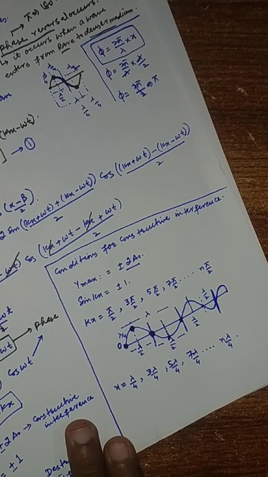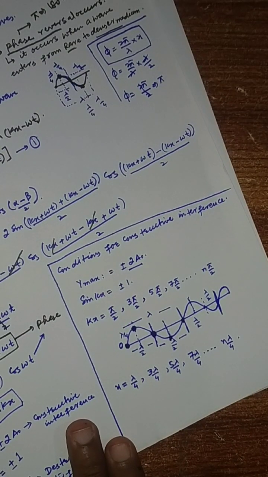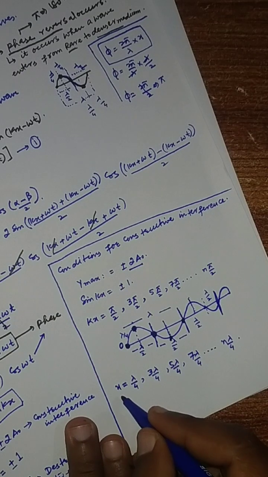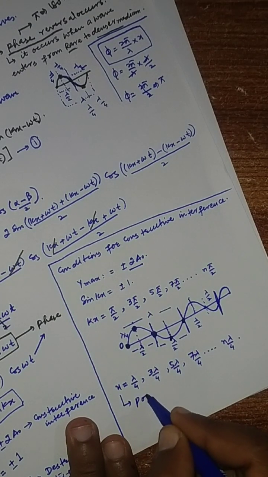So these will be the positions where we get maximum amplitude. Okay, so this x shows the position.